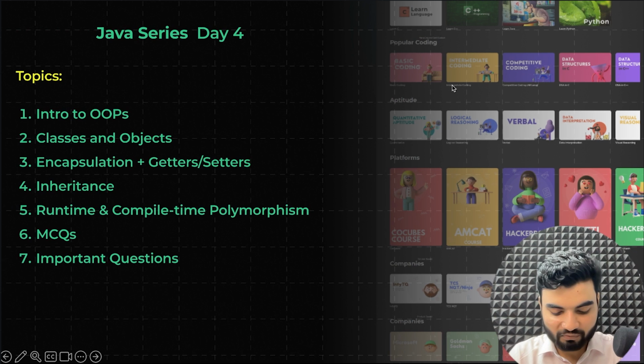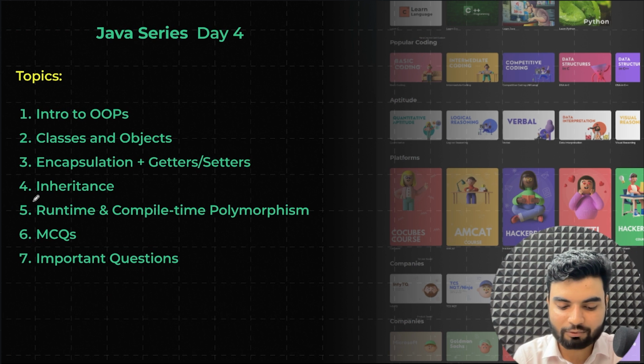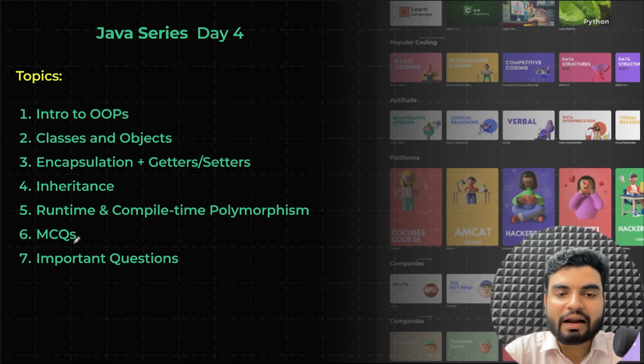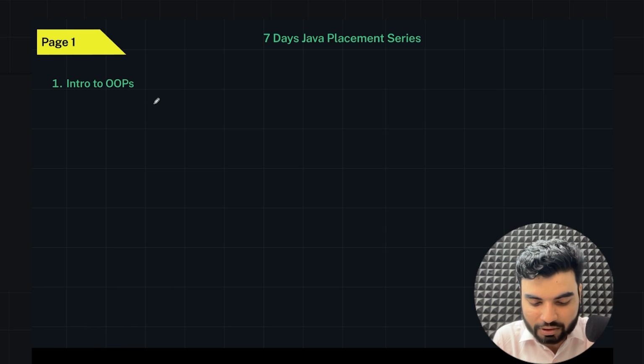Now here, the first topic that we will understand today is what is OOPS, then class and object, encapsulation, inheritance, runtime and compile time polymorphism. Then we'll do some level of practice. Okay, so here I have one topic which is intro to OOPS. So what is OOPS basically? It's an object-oriented programming style.